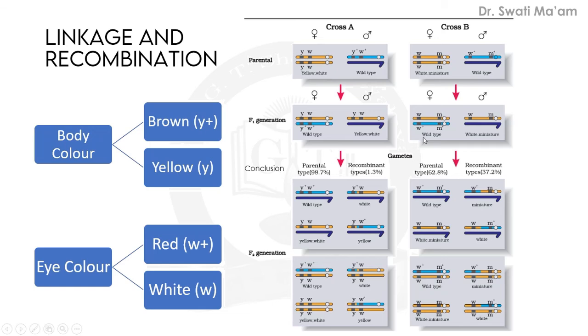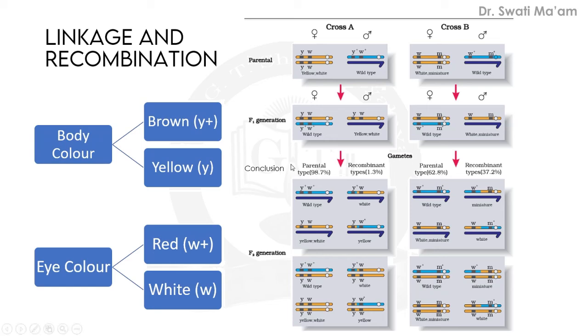Again in the F1 generation the combination changes: white miniature shows in males and wild type in females. Here, when the crossing over takes place, this is showing the linkage and this is showing the crossing over. When the crossing over frequency is more than parental type, they have a lower percentage.